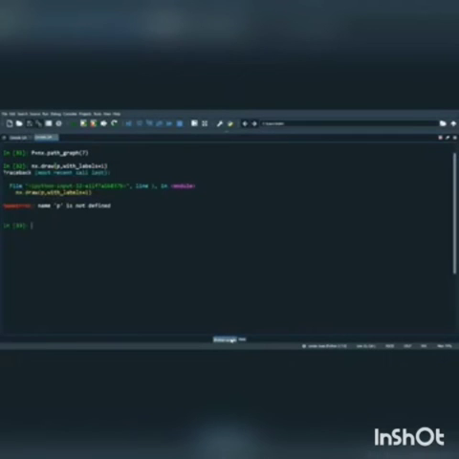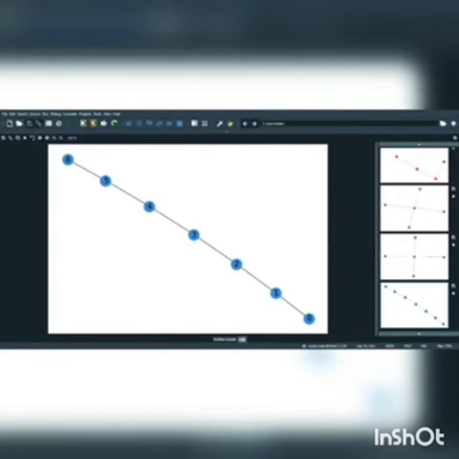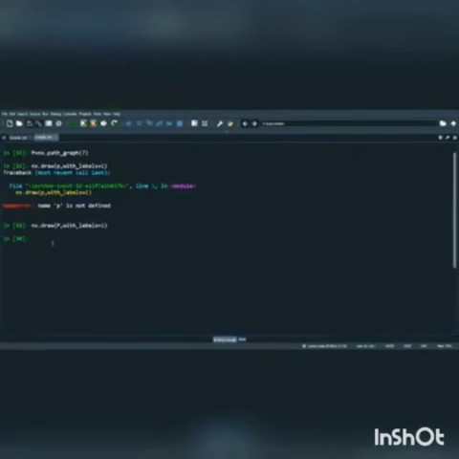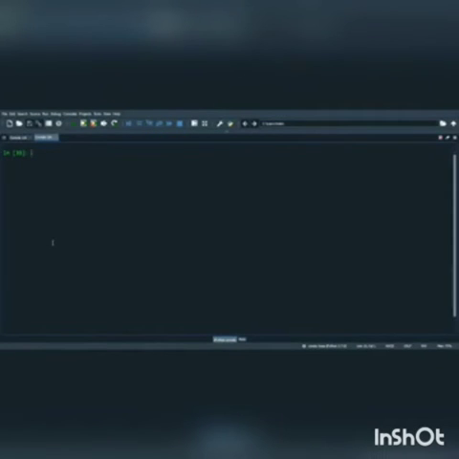P graph is equal to nx.path_graph(7). I give it parentheses, I give it value 7, and nx.draw. See it, my graph is visualized clearly. Now I just use the command nx.draw(p, with_labels). Now I just clear my screen.